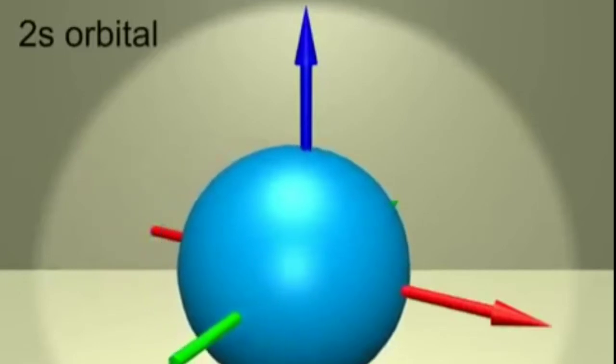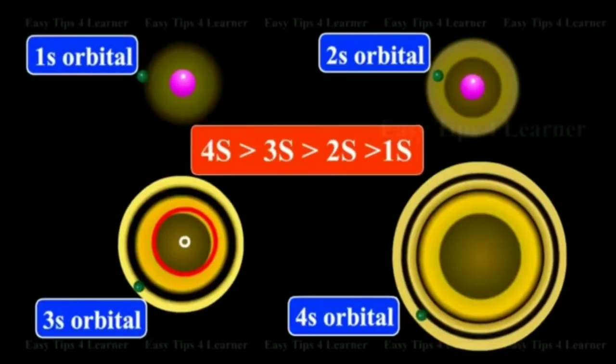But when the value of n increases, the size and energy of the orbital also increase. Here you can see in the figure the shapes of the 1s orbital, 2s orbital, 3s orbital and 4s orbital. When the value of n increases, the size of the orbital also increases.